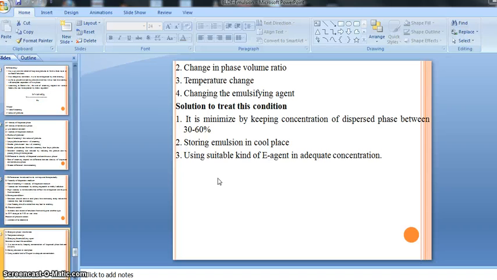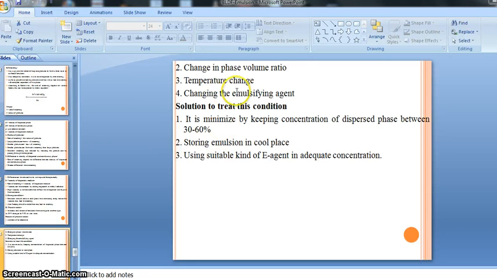So along with this, there is a ratio for the disperse phase and continuous phase also. We know that continuous phase has a large volume and the disperse phase has a small volume, right? So if we accidentally add the disperse phase with a large volume and continuous phase with a small volume, and wish to prepare an OW kind of preparation, or if this thing accidentally happens, that time also there are chances of phase inversion occurring during the storage of our emulsion. So by this way, our phase volume ratio is responsible for the formation of phase inversion, right?